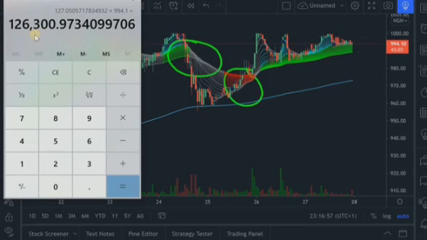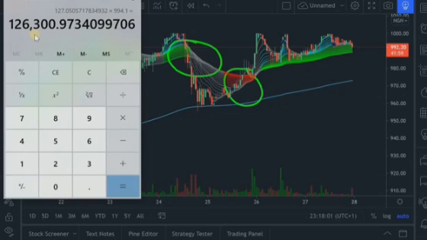126,300 naira. Now this is very good because we grew our initial money of 100,000 naira to 126,000 naira. Now this is over 26,000 naira in profit. That is 26% return on investment in just a short period of time. If I tell you that in less than a month you can make 26% return on investment, won't you be amazed? You will be very, very happy if you had known this earlier, that you can use this simple strategy and make money over time.